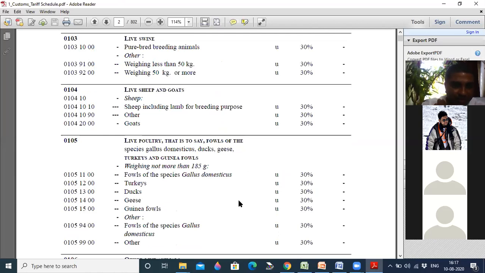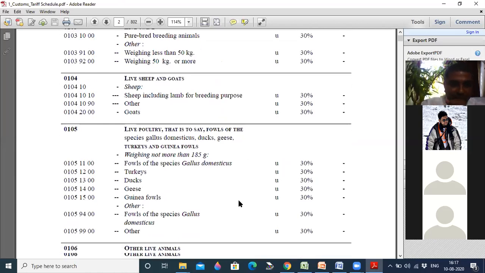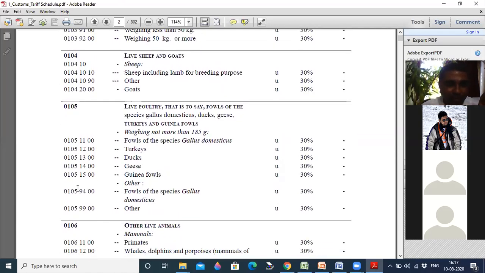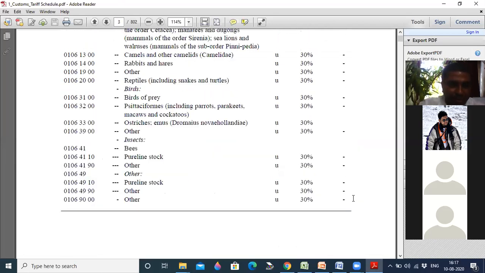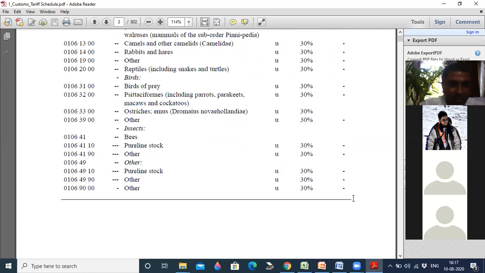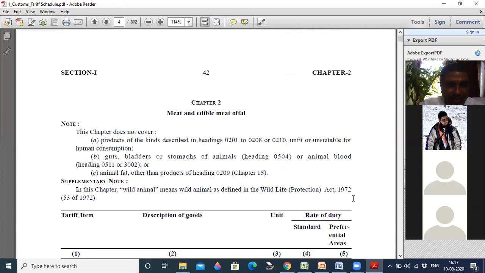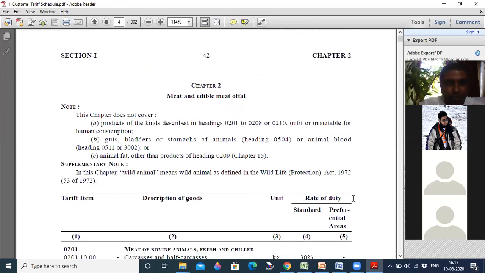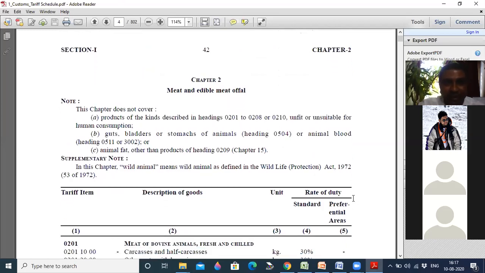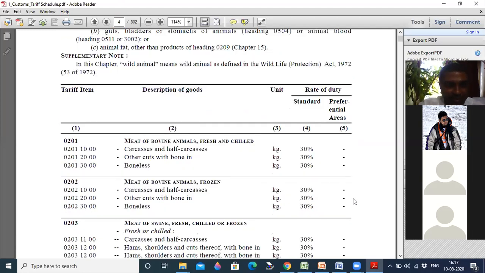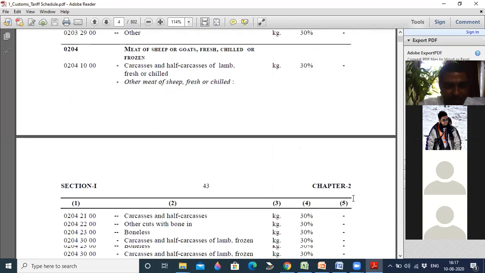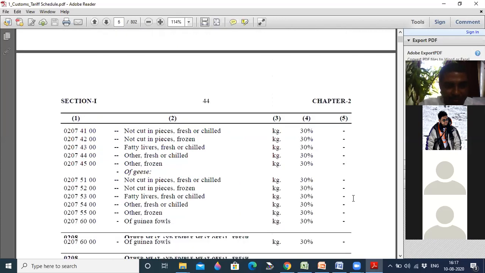This is the Harmonized System of Nomenclature. You see, different animals, birds are classified. This is the code for dogs. This is the code for geese. Here, livestock are classified. Similarly, we'll see some other chapters. This is chapter 2. Chapter 2 talks about meat and edible meat, and how they are classified.